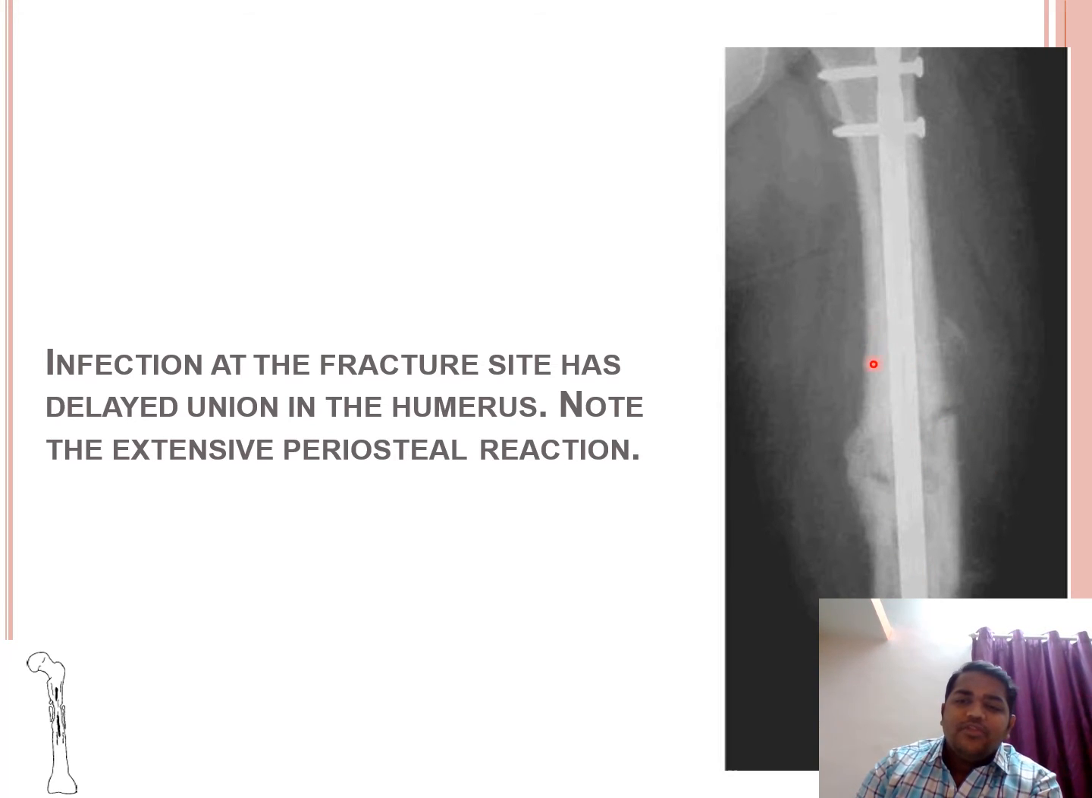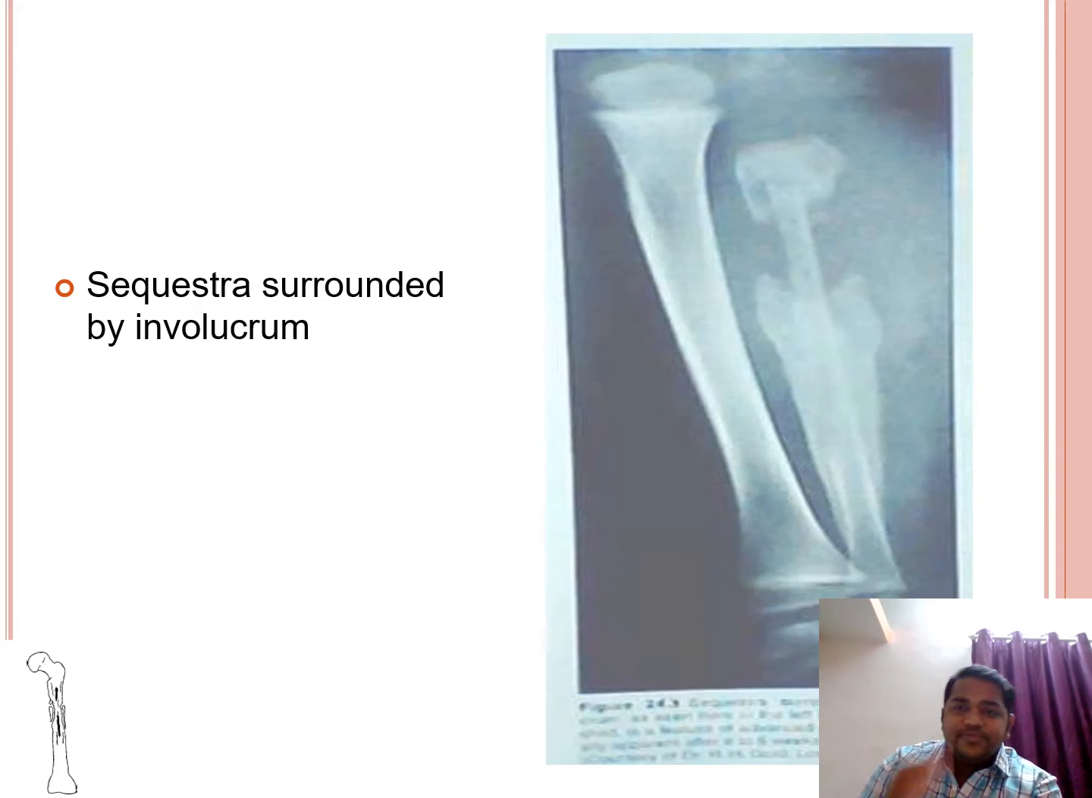And also we can see the periosteal reaction occurring at the fracture site, which is seen in case of osteomyelitis. So this is another X-ray in which we can see a sequestrum surrounded by involucrum. This is the sequestrum, a piece of dead and necrotic bone, around which there is involucrum.